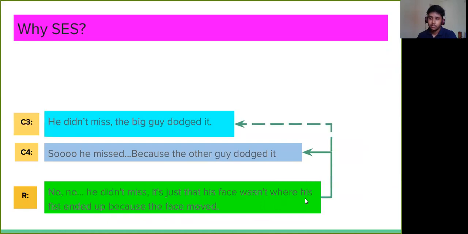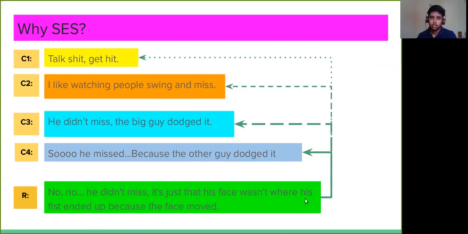As we go deeper in the conversation, the influence on the sarcastic nature from the past sentences starts decreasing. SES always ensures this: as we go deeper into the history of the conversation, it gives decreasing weights to the most distant conversation context. That's why we use SES.